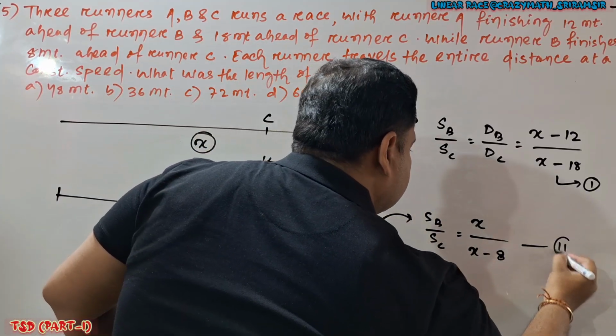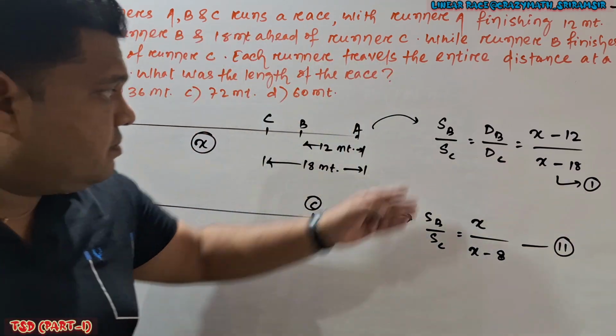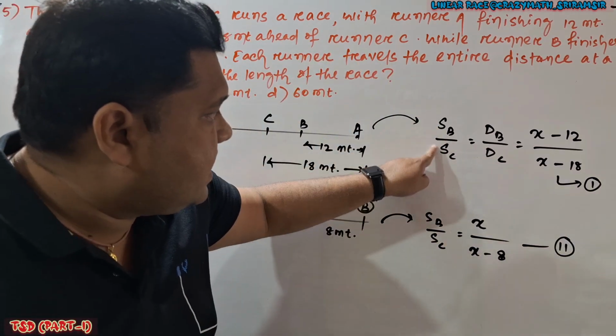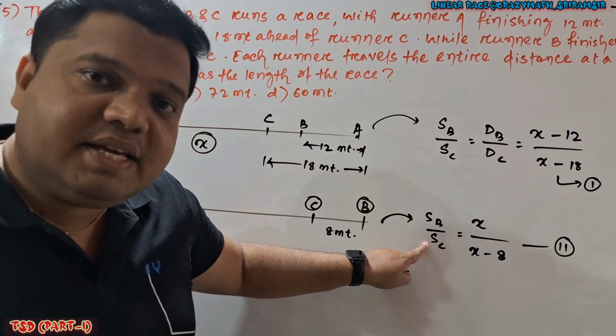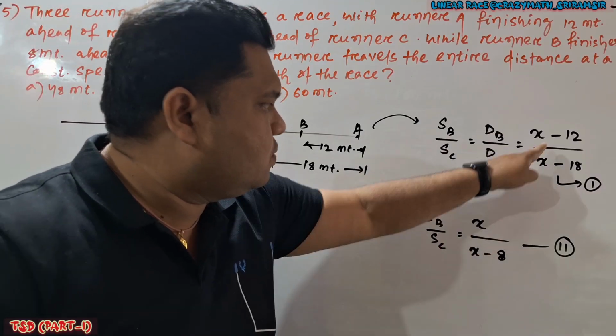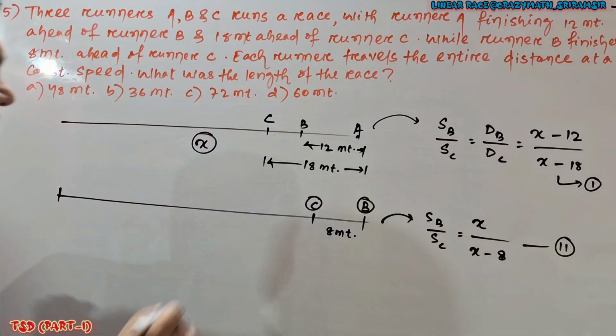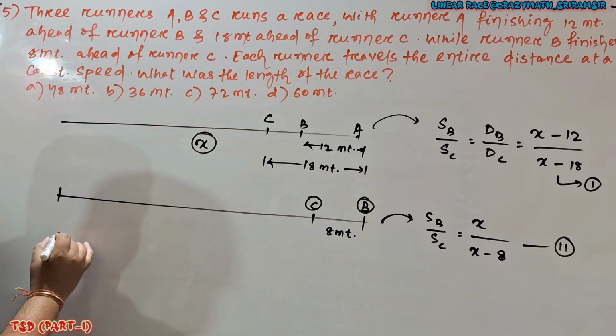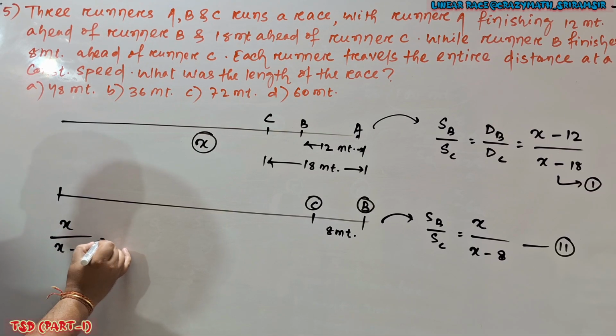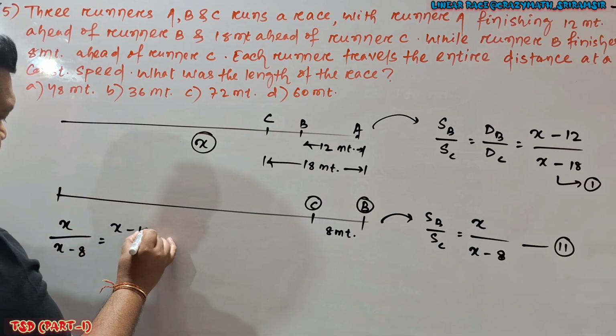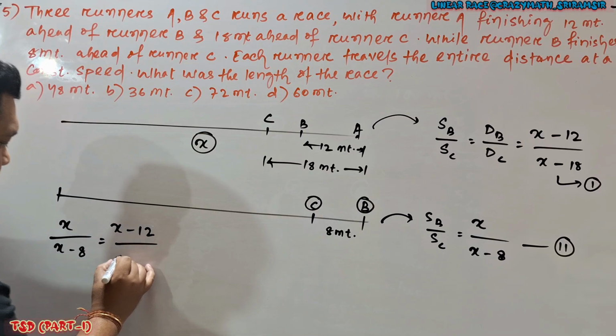This is my equation number 2. Now if you compare both, left hand side SB by SC, here also SB by SC. So I can equate these two and easily find the value of X. Here if I equate, I will get X divided by X minus 8 equal to X minus 12 divided by X minus 18.